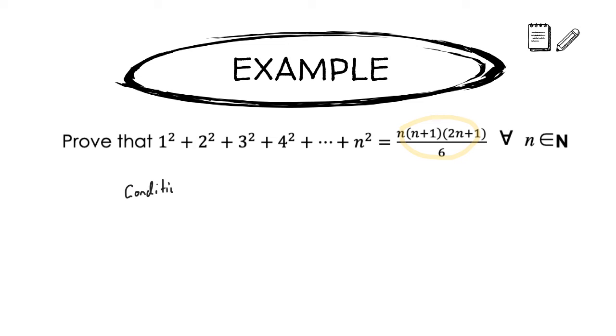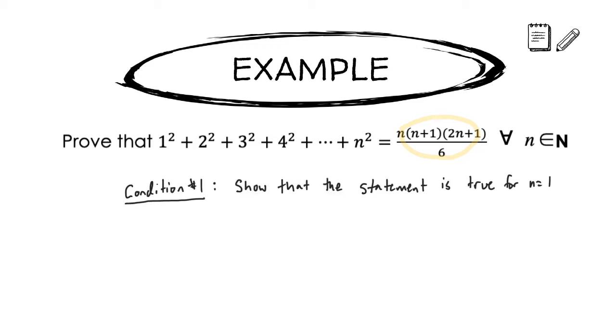We'll start with condition 1. And as always, condition 1 says, let's show the statement's true for n equals 1. And so I check that 1 squared, which is just 1, is equal to 1 times 1 plus 1 times 2 times 1 plus 1, all over 6. This is just an exercise in arithmetic, right? I'm just plugging 1 into the formula I referenced earlier. And I get 1 times 2 times 3 over 6. And yeah, that checks out. 1 equals 1. So condition 1's met.